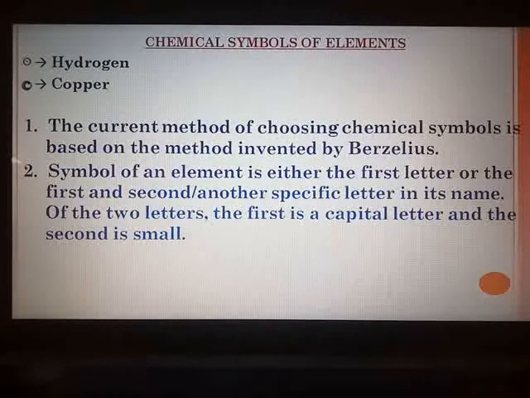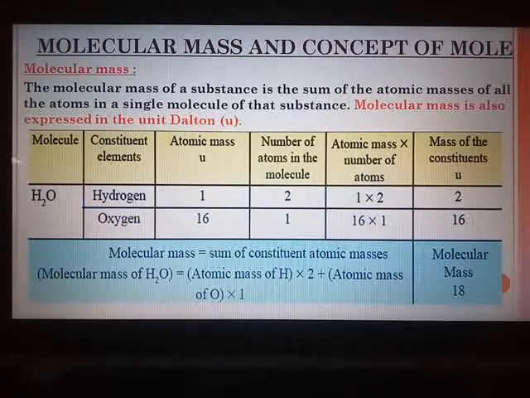So what is a symbol? It is either the first letter in the name of the element, or the first and the second, or any other specific letter, and when there are two letters, always one is capital and the second one is small. After this topic we had studied about molecular mass. As I have told you, a molecule is nothing but the sum of atoms of that particular element. So molecular mass means nothing but the sum of atomic masses of whatever elements are present in that particular compound.